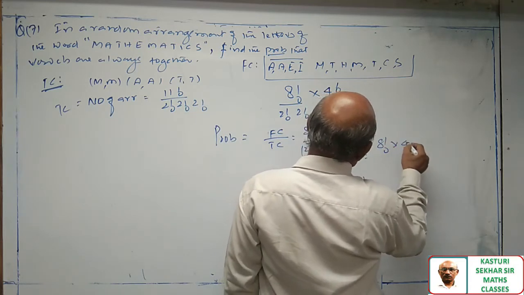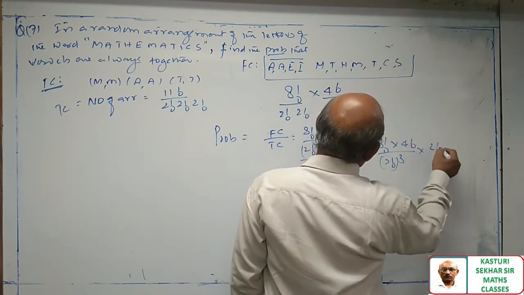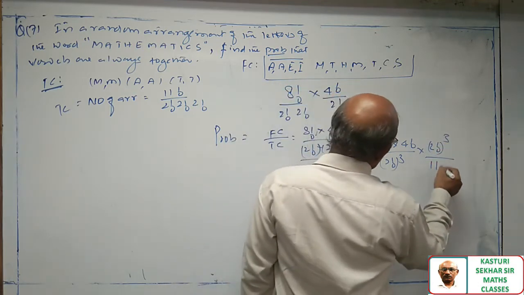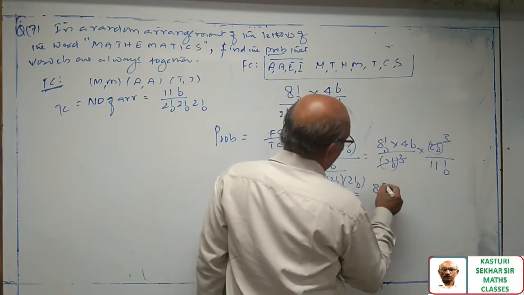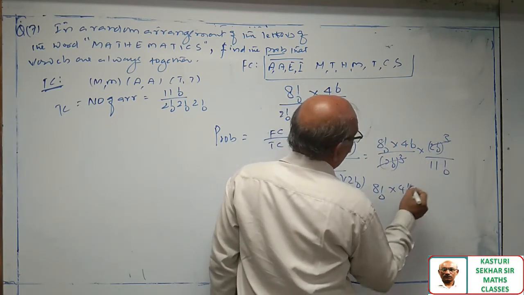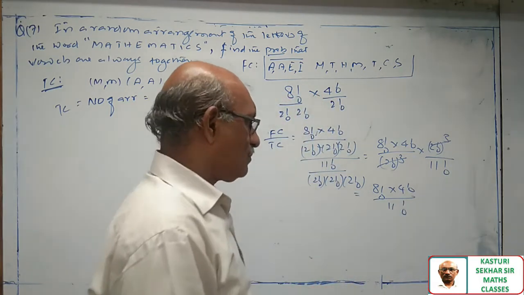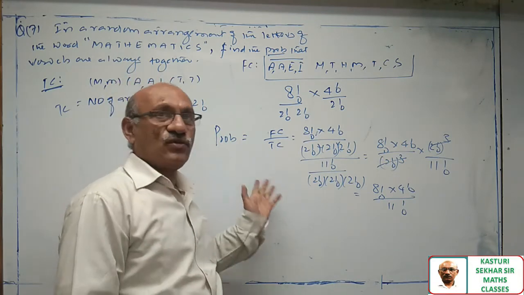The 2 factorial whole cube will go to the numerator. Cancel. This is 8 factorial into 4 factorial by 11 factorial. Okay, this is the answer to this question. Note down, sir.